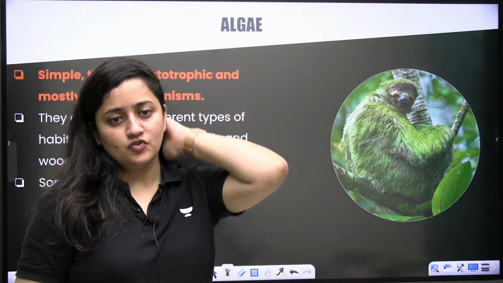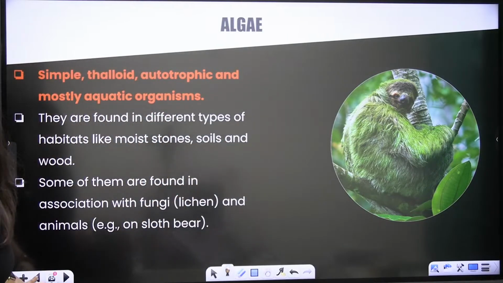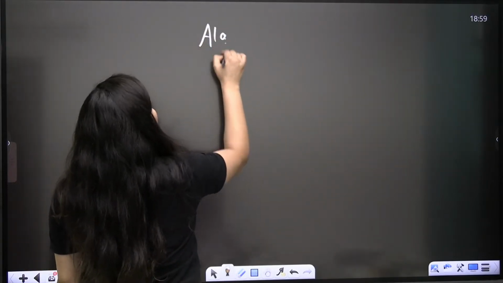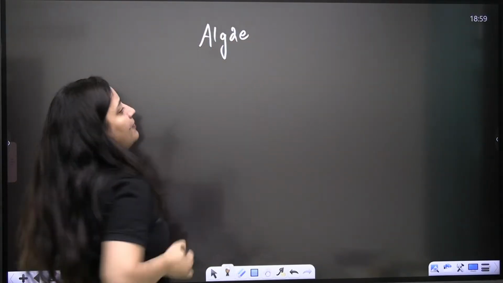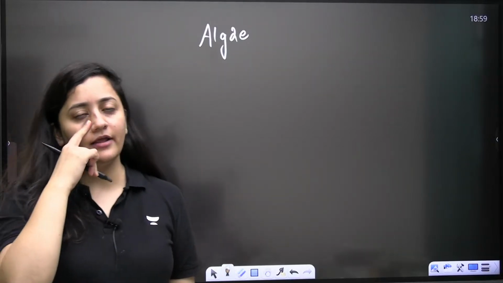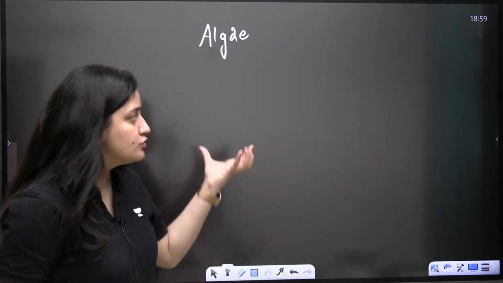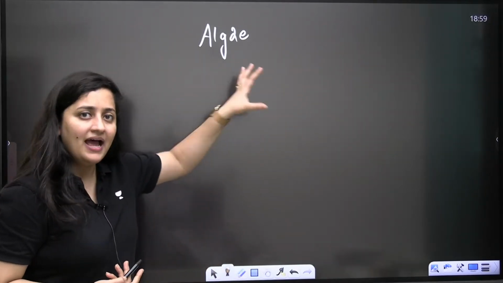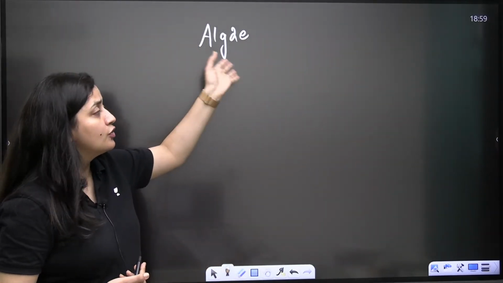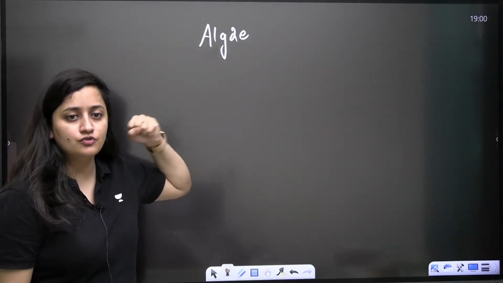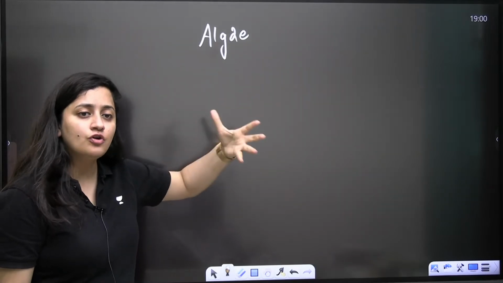Fine. So we need to talk about the algae. You know that these are the simplest type of plants. Photosynthetic, of course they are, that is why they are in the kingdom Plantae. In algae we will talk about multicellular plants, but there are a few exceptions like Chlorella, which is a unicellular alga, highly nutritious also. Astronauts in space used to use it.